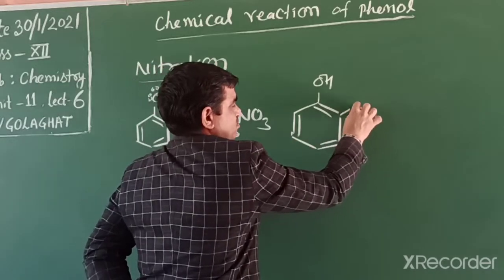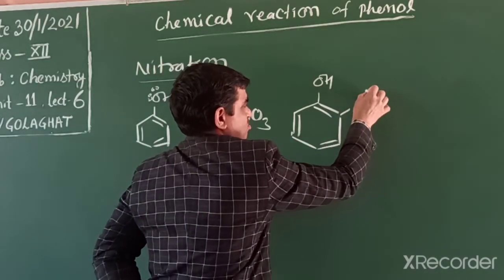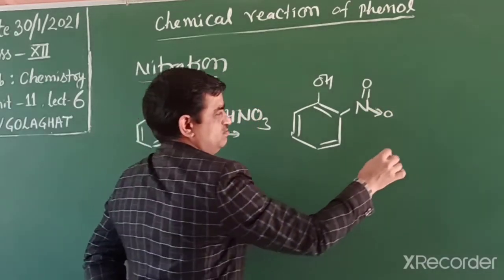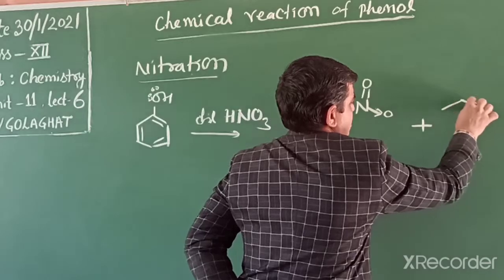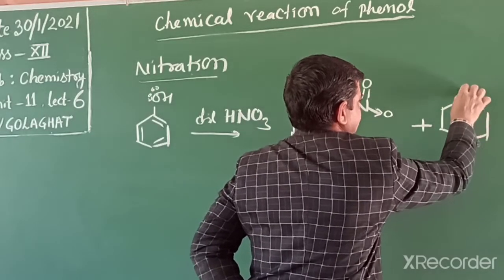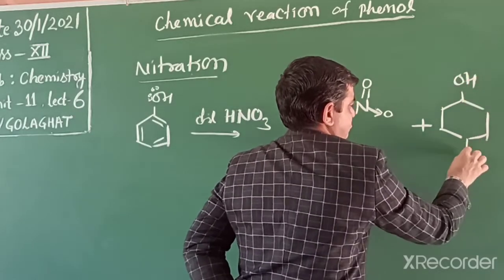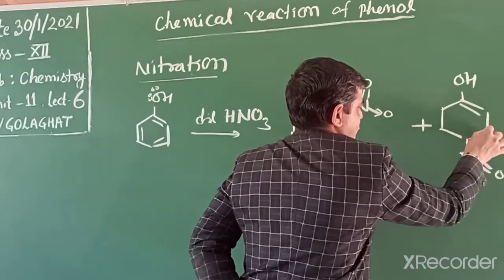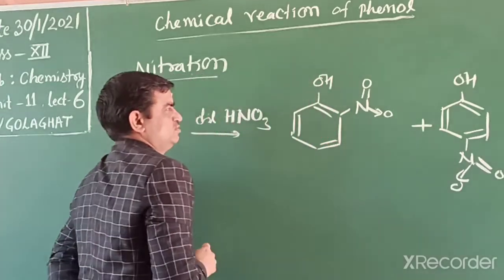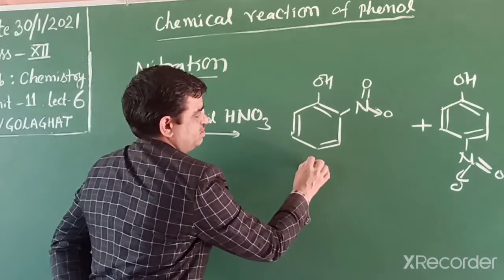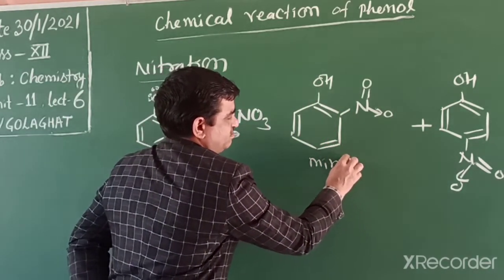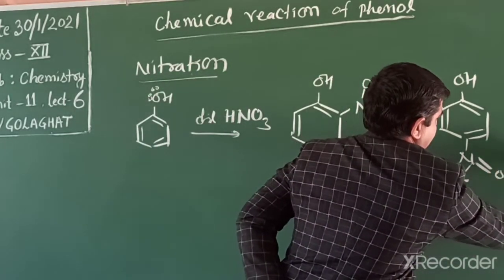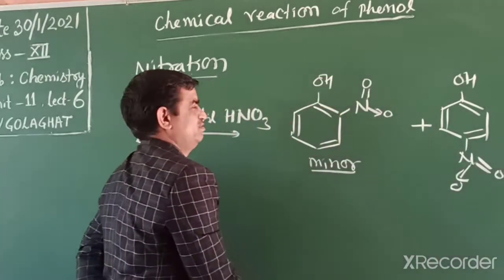So it forms orthonitrophenol as well as para-nitrophenol. Two products. Ortho is the minor product and para is the major product, para-nitrophenol.